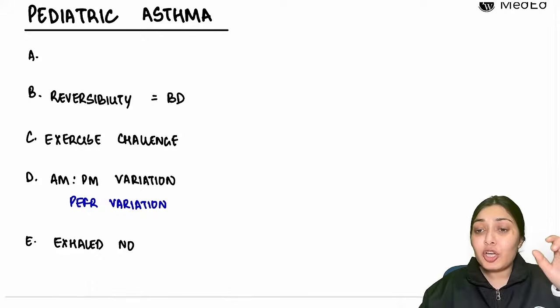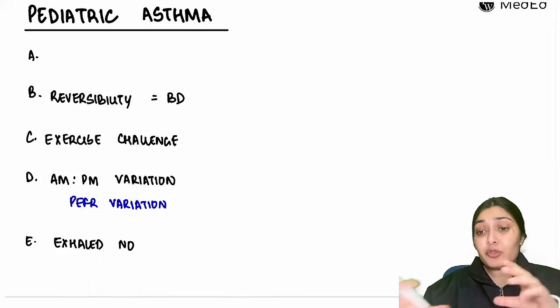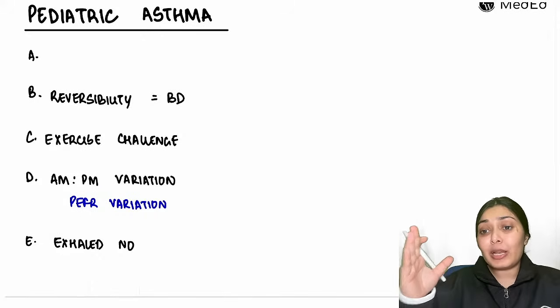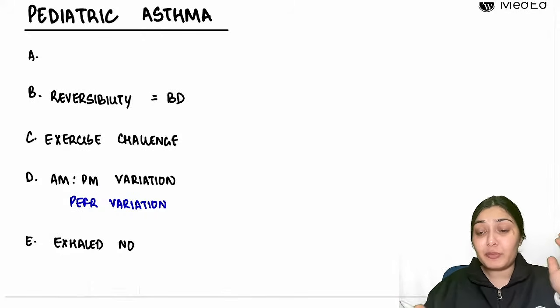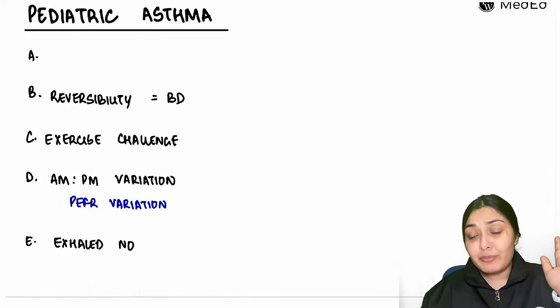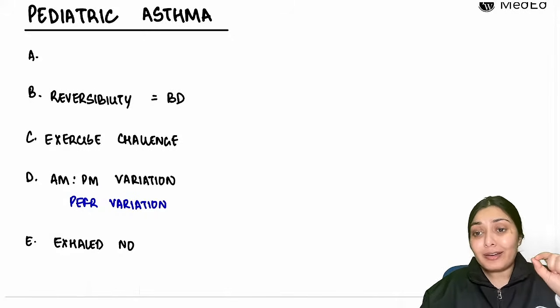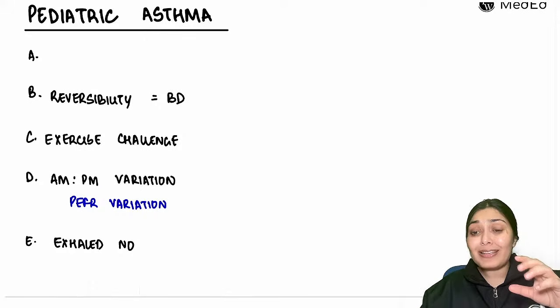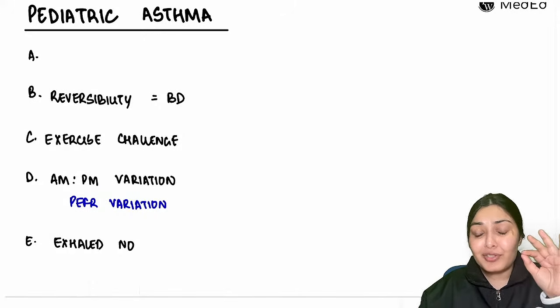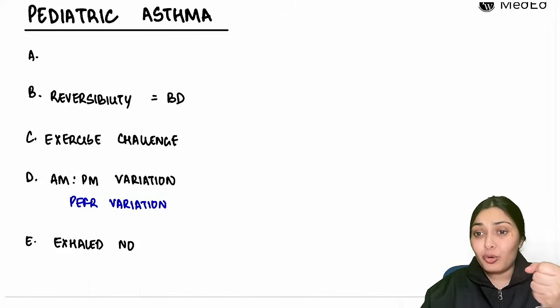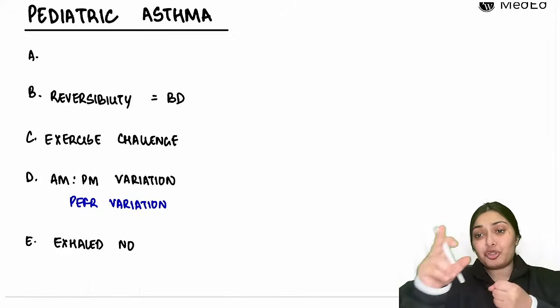So with that, let's move on to the definition of pediatric asthma. One-liner part question can be given. If it is a long question, they can ask you, tell about the definition of asthma and the management of asthma. So definition is going to have 2 or 3 marks and the rest is going to have the management. So what is pediatric asthma? What is happening in pediatric asthma? Is it an obstructive disease or a restrictive disease? There is bronchoconstriction, so there is obstruction to the airflow.